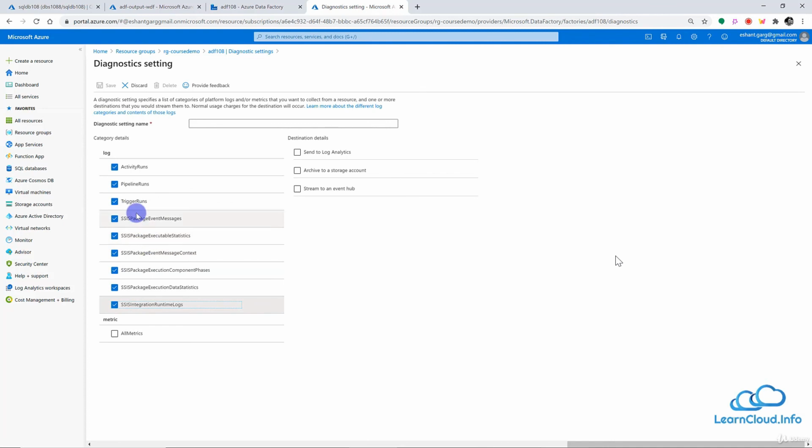Then you have the metrics, and you can select all the metrics. All the logs and all the metrics you can send to three possible destinations. Later you can analyze these logs and get some insight from them. Maybe you can see how we can optimize our resources, or how we can prevent a particular error, and how we can proactively take action before we get an error.